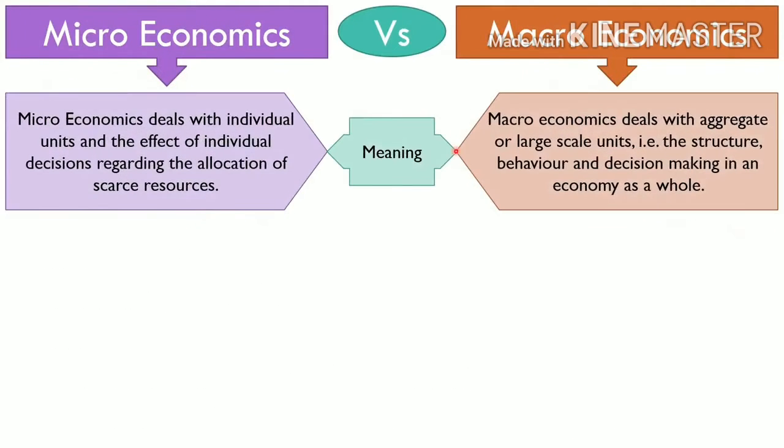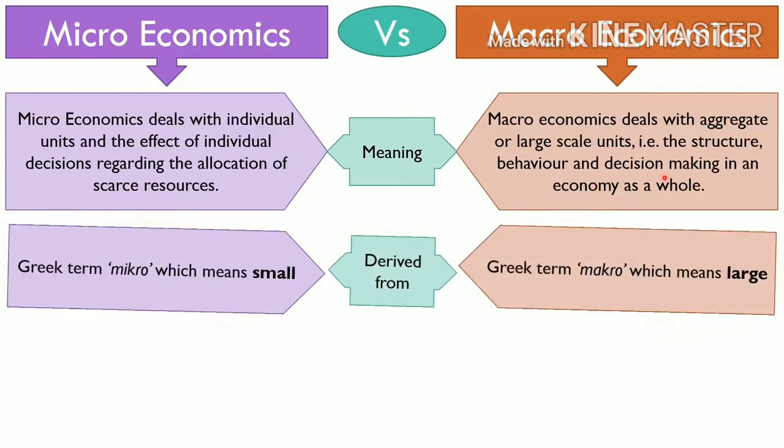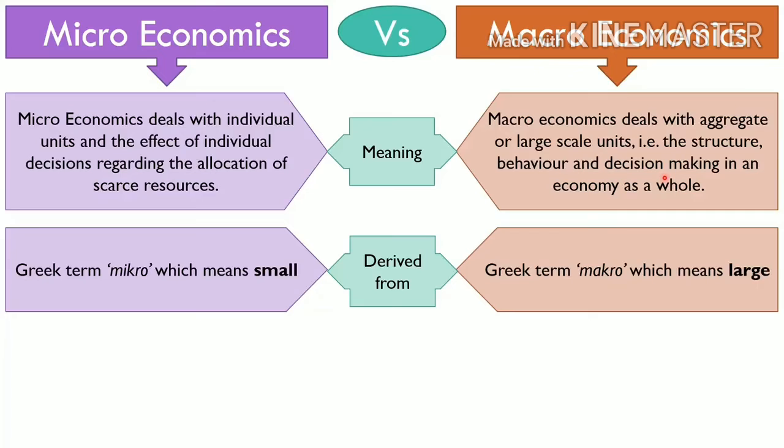So we are just studying the difference between micro and macroeconomics. Microeconomics deals with the individual units and the effects of individual decisions regarding the allocation of scarce resources. Macroeconomics deals with the aggregate or large scale units, that is the structure, behavior and decision making in an economy as a whole.